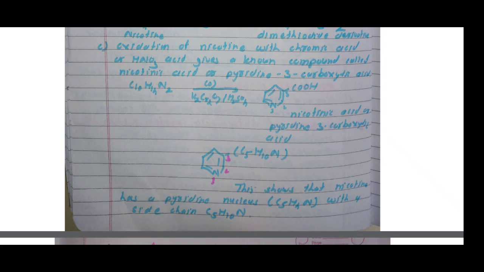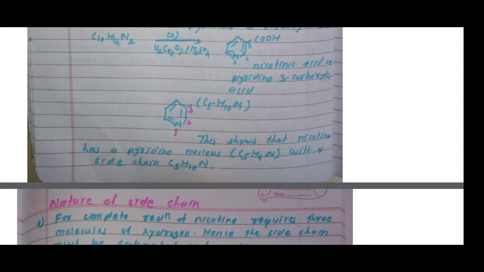This reaction indicates that nicotine has a pyridine nucleus having the molecular formula C5H4N with a side chain C5H10N attached at position number 3. Therefore, I am showing the structure: pyridine ring, and at position number 3, a C5H10N ring may be present. This is the second point in analytical evidence.